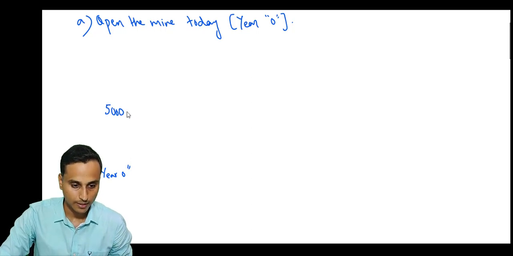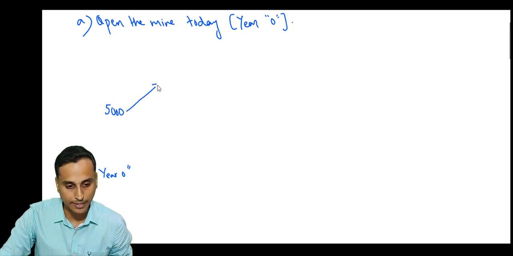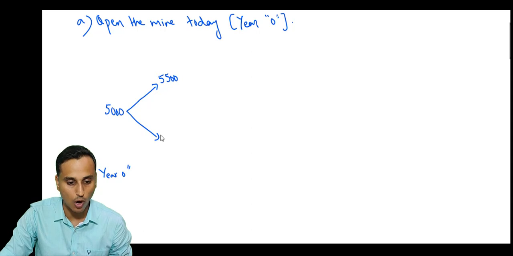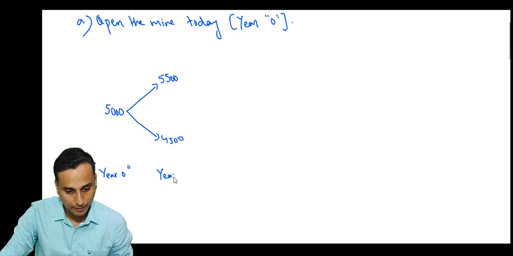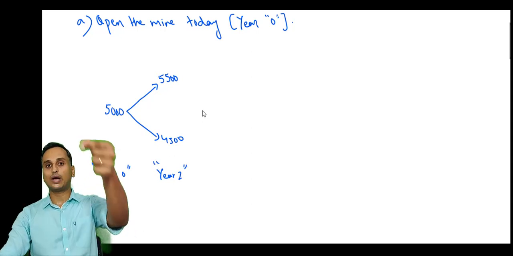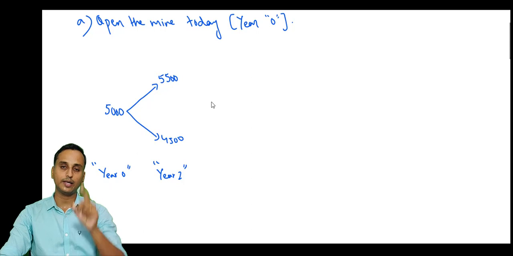Very well. Then this can increase to how much? 5,500 in year 1, or it can also fall to 4,500 in year 1.